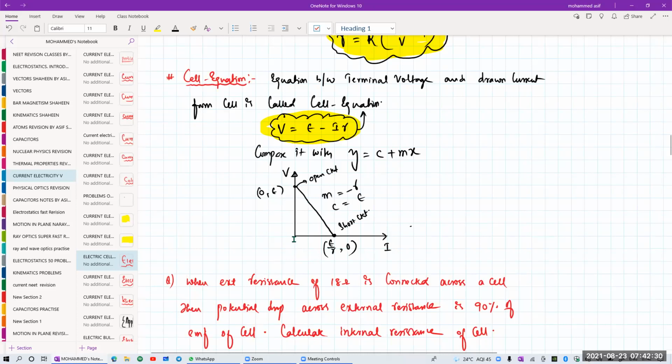At zero current, V will be equal to E. If I is zero, V will be equal to E. If I is equal to E by R, then V will be equal to how much? Zero. Is it clear?